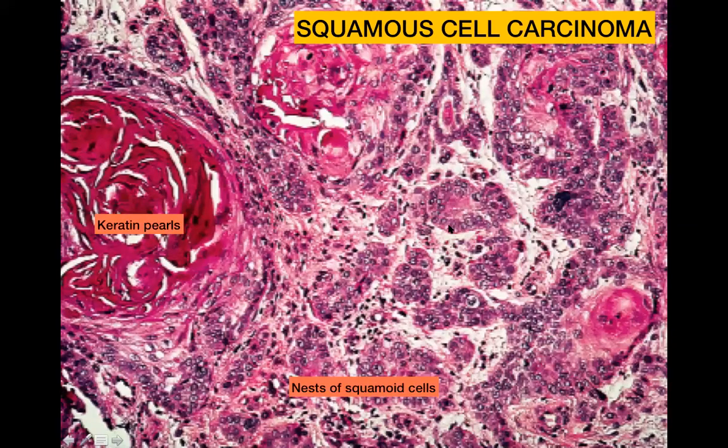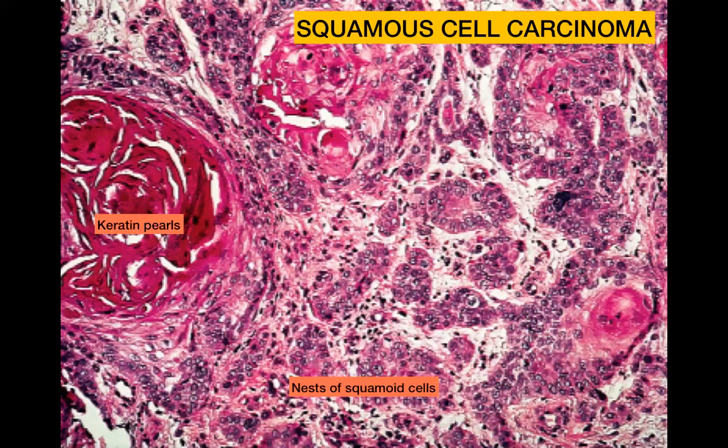We move on to a squamous cell carcinoma. And here what you have to remember is that again, you have nests of cells. You can also have larger and smaller nests and even singly infiltrating cells. Here the appearance is more eosinophilic because the cytoplasm is more. Keep in mind that a squamous cell carcinoma can be well differentiated, moderately differentiated, or poorly differentiated.